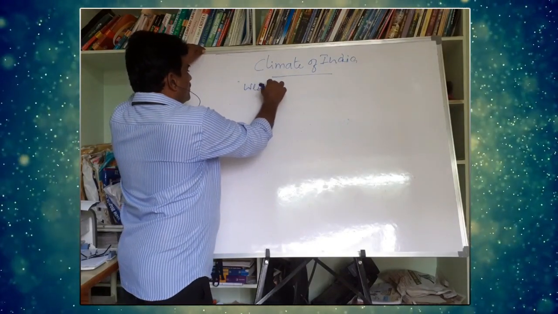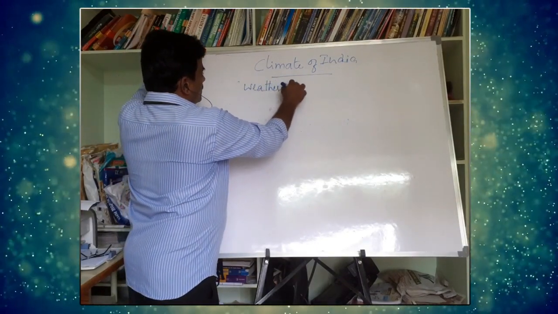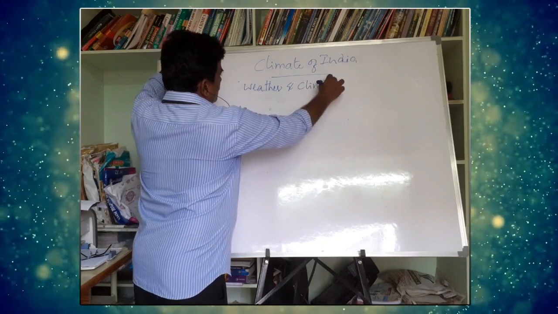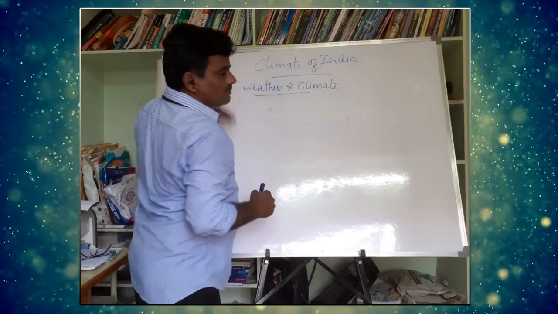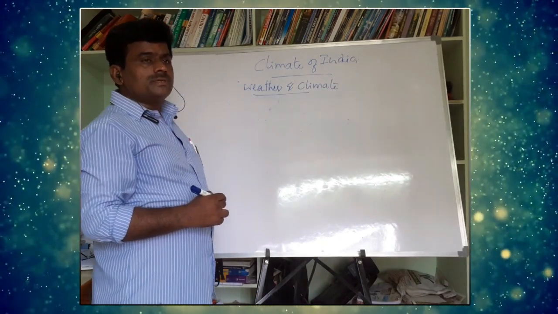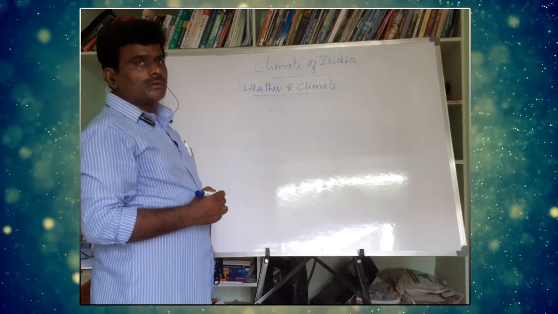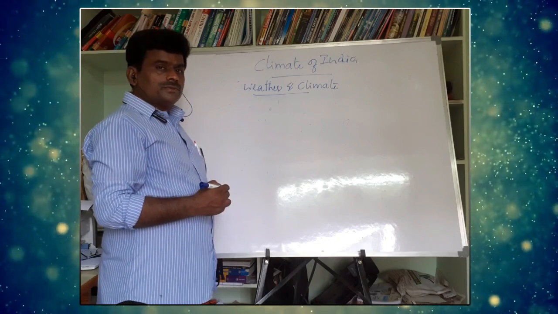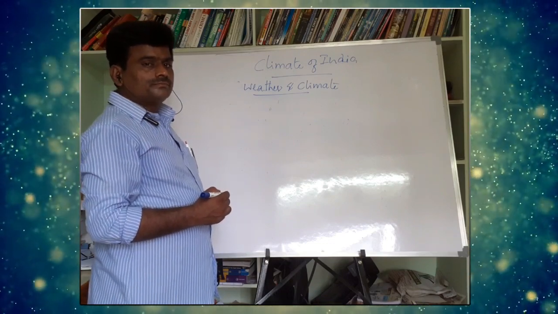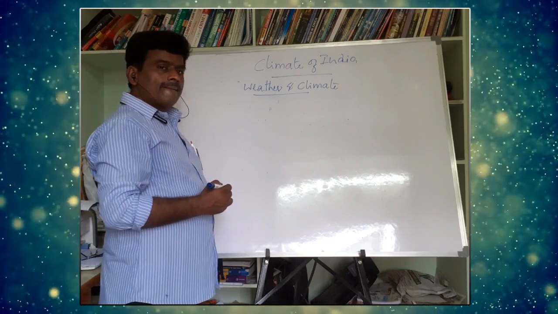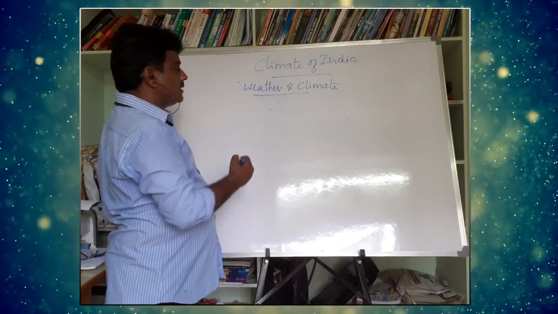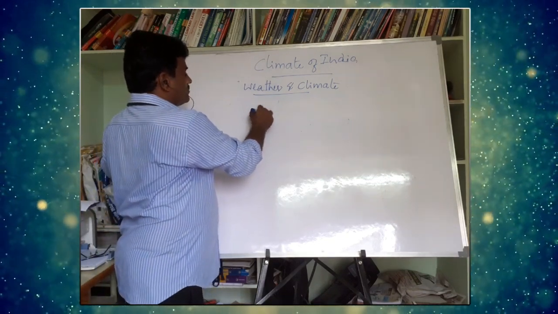People always use these two words as similar words, but according to geography, these two are different words with different definitions. Weather and climate can both be influenced by certain elements.